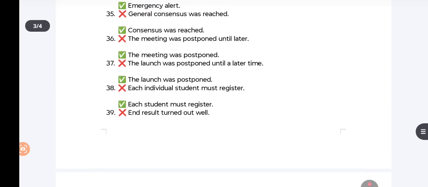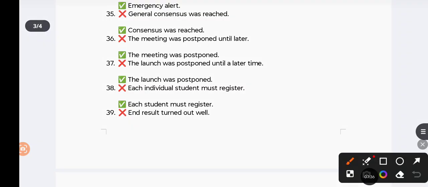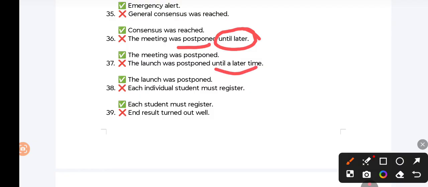"The meeting was postponed until later." Postponed means something that has been put off to the future. So "until later" is a wordy expression that should be avoided. "The lunch was postponed until a later time." "Until a later time" is useless. "The lunch was postponed." You can say exactly "until tomorrow."